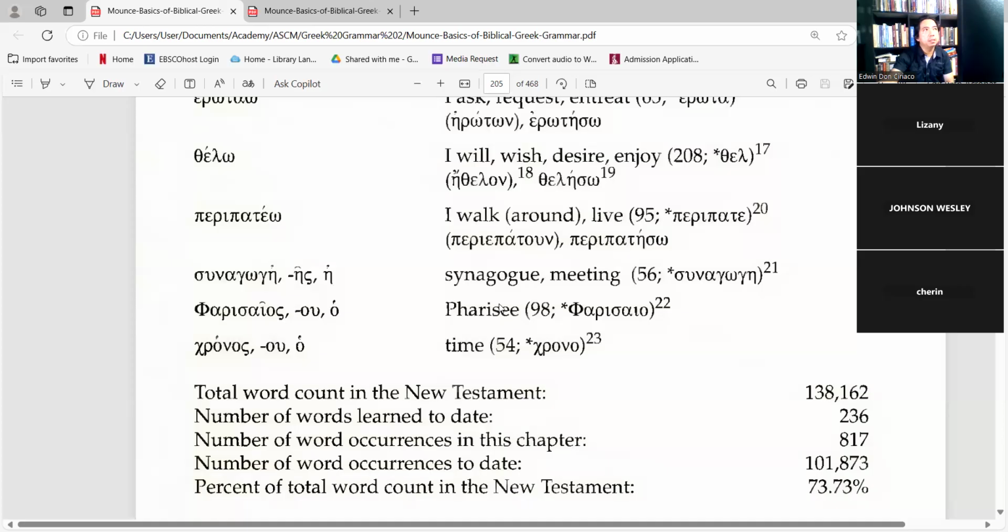It literally means walk, but it can mean how a person conducts his life, which is why peripateo can be translated as I live. And then sunagoge. In the last line is sunagoge, which means a synagogue or a meeting. And then Pharisaios, using the capital Phi, the Pharisee, and then chronos is time.